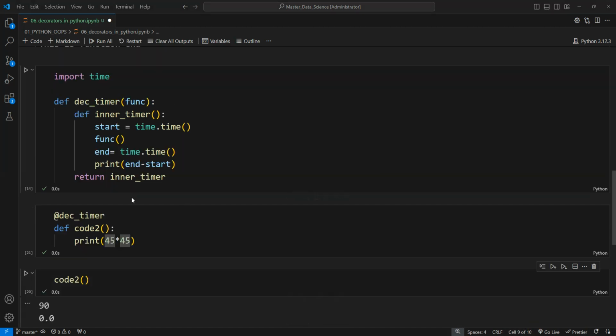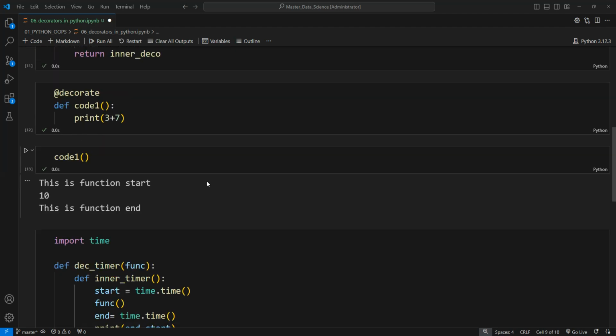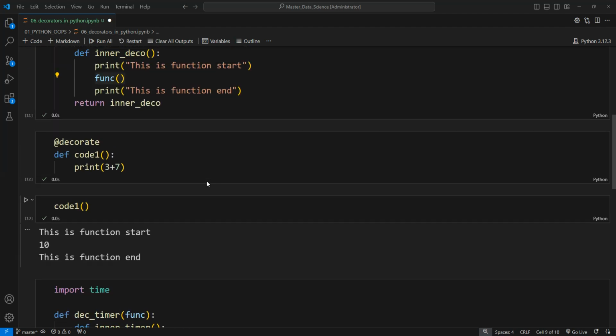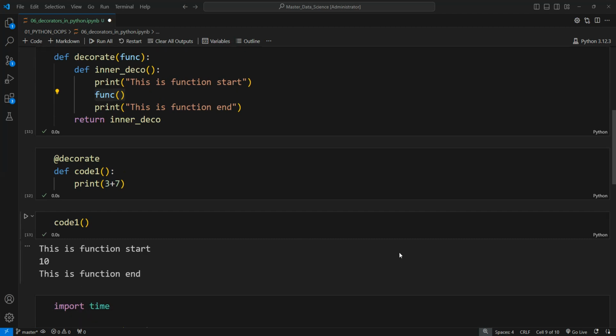So here we have seen basic examples of decorators and how we can use them. So that's it for today. We have just got a basic overview of how we can use decorators and how we can define our decorator. Please try to practice around it and use different combinations and permutations to get a better understanding of decorators. So that's it for today. Bye, see you in the next lecture.